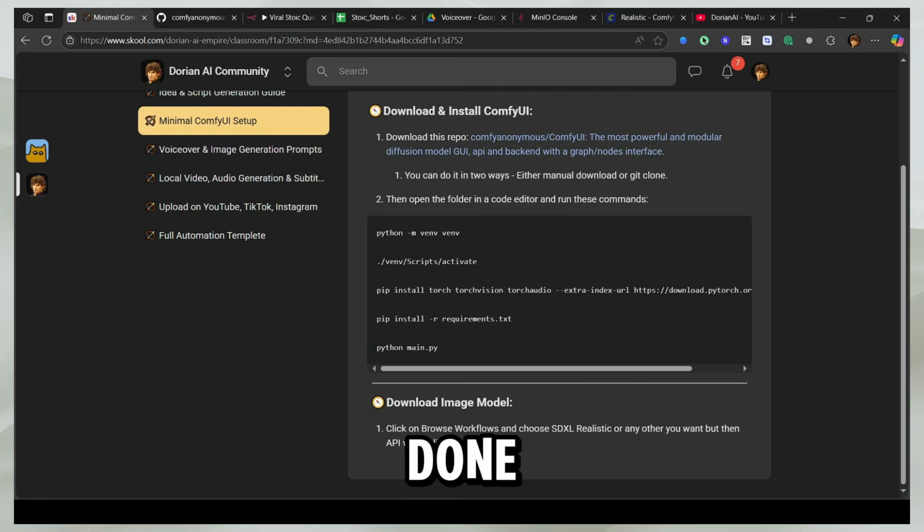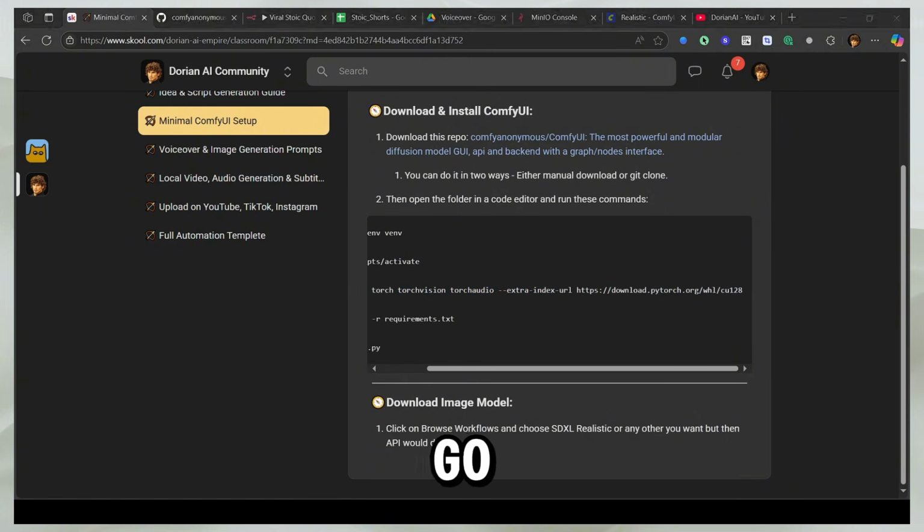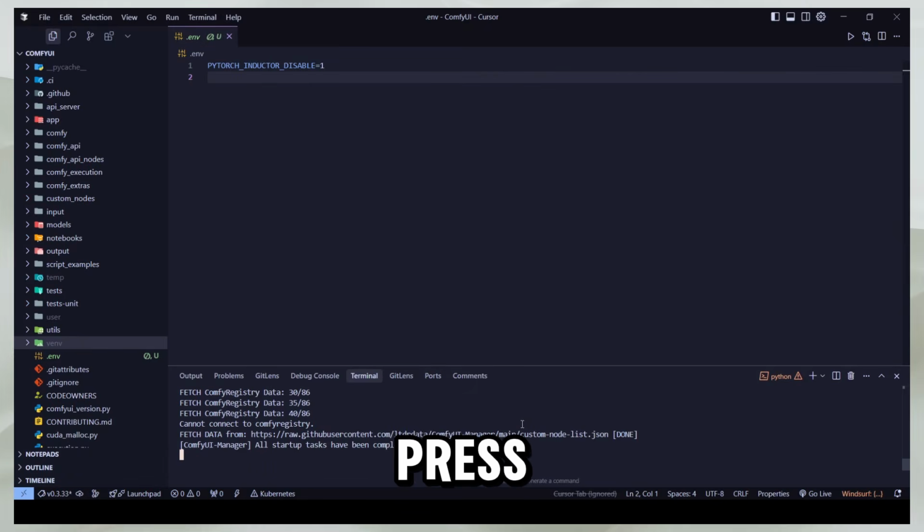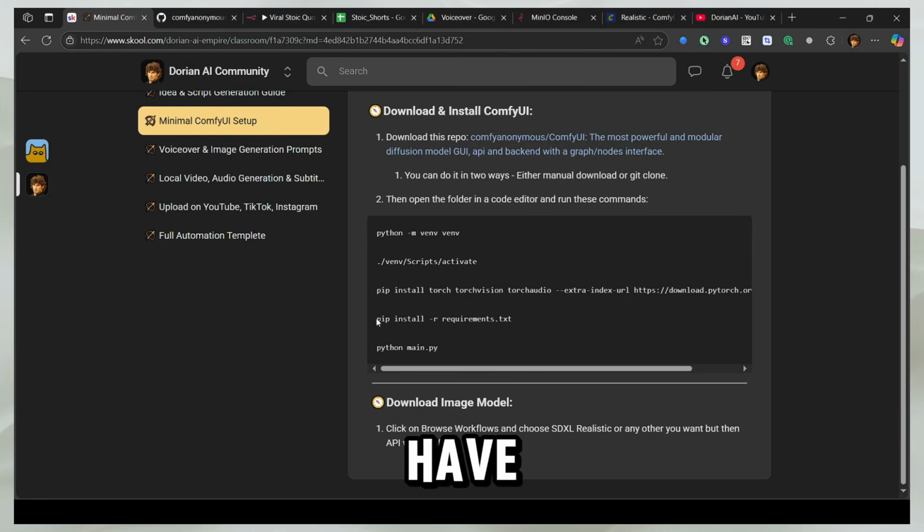After you have done this, copy this command, go back and paste it in the terminal and press enter again. Then copy the 4th command, the install requirements command. After you do this, it's going to take around 5 to 10 minutes maximum. And then you enter this command, which runs the main.py file.